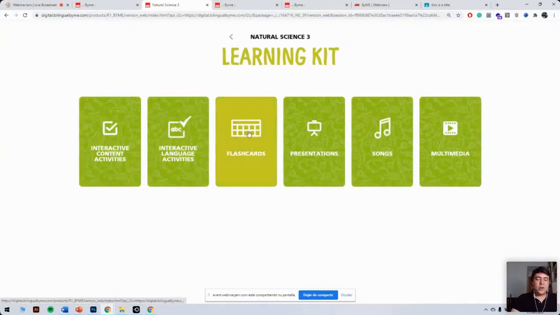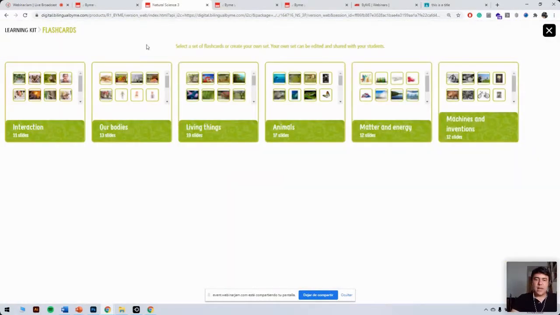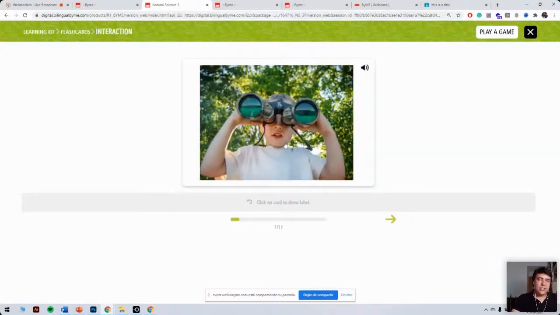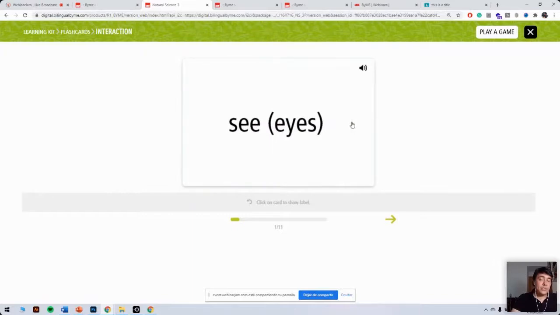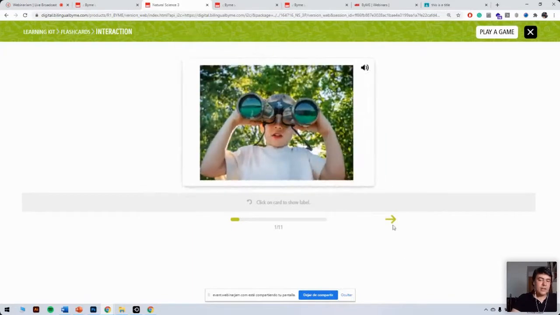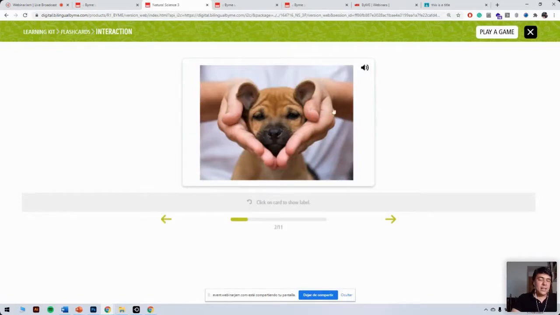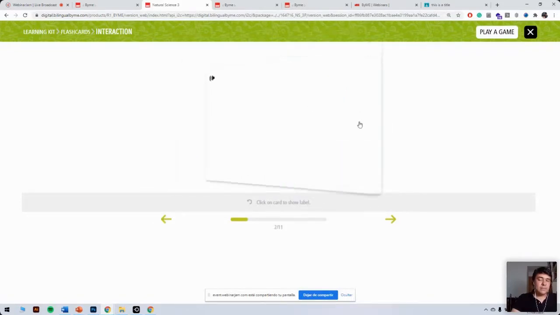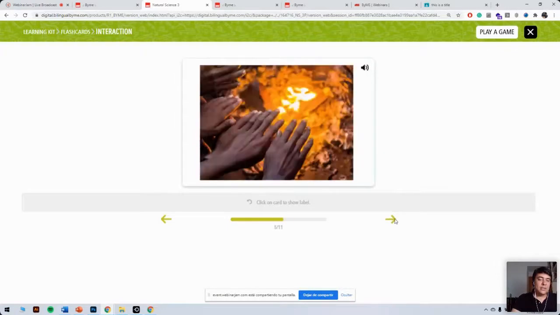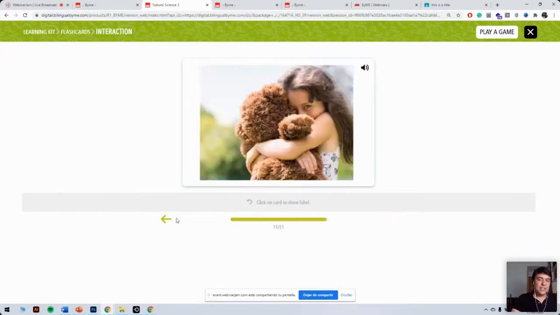Now we've got this option, and it's called flashcards. Here you have flashcards which are linked to the different topics of the book. If we open this one, for example, interaction, you get a few flashcards that have to do with how we interact with the world around us. We can see here a photograph. Then there is a little speaker here. If you click on it, you will be able to hear the term. And if you click on the photograph, you will be able to see the term. Here, for example, you can again see the photograph, and if we click on it, we can see the term. We've got 11 words in this particular set of flashcards.